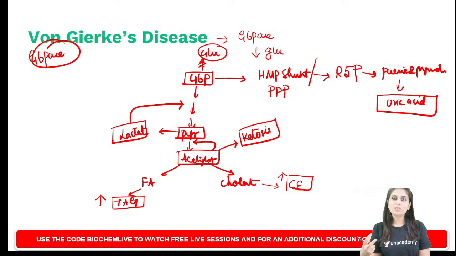So ribose 5-phosphate is used for purine and pyrimidine nucleotide synthesis. Excess purine will be catabolized to form uric acid, so you find hyperuricemia. Can you summarize the biochemical features of von Gierke's disease? It is hypoglycemia, hypertriglyceridemia, hypercholesterolemia, ketosis, lactic acidosis, and hyperuricemia. So that's all about von Gierke's disease.